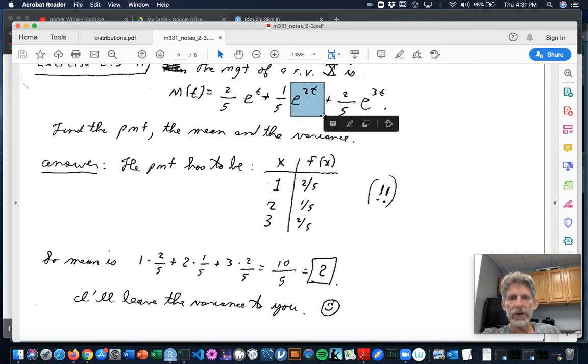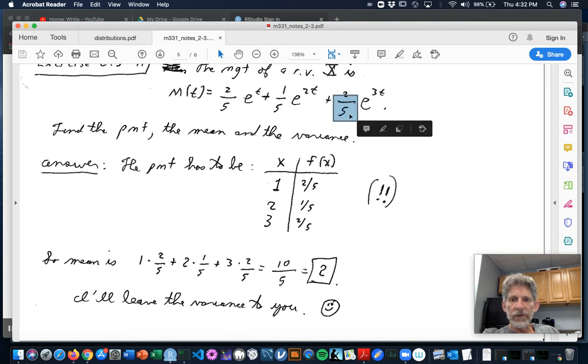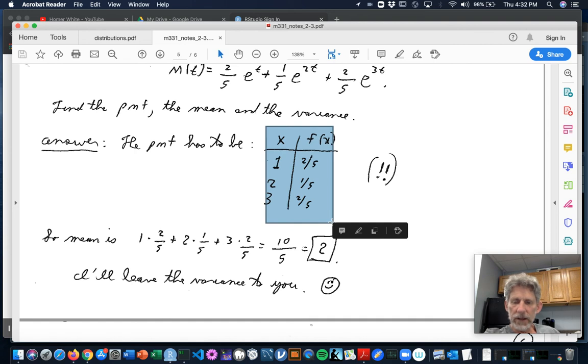Another possible value was 2. And if I stare at that and squint the right way, I can think of it as e to the 1t. And so a third possible value was 1. And the numbers to the side must be the f of x's. So, kaboom, I can just write down the probability mass function for this random variable. There it is.